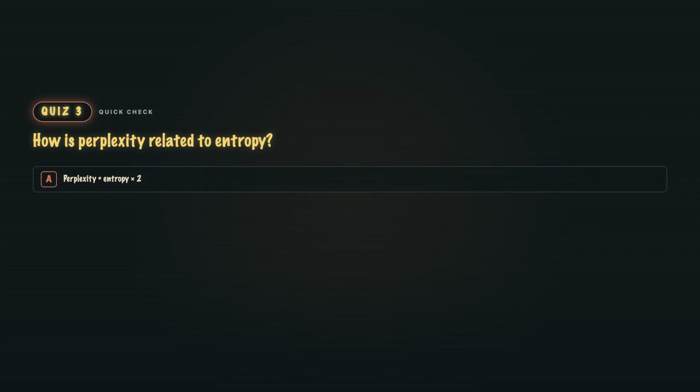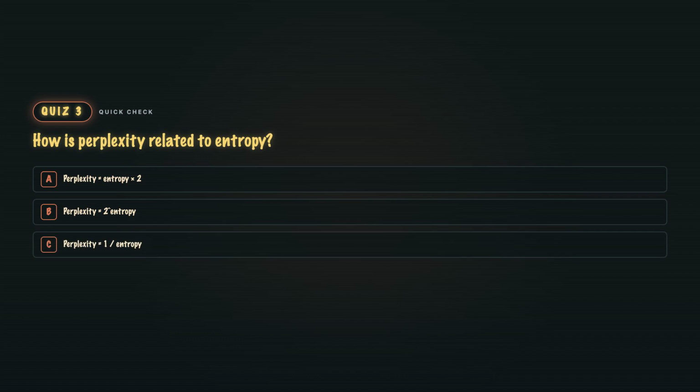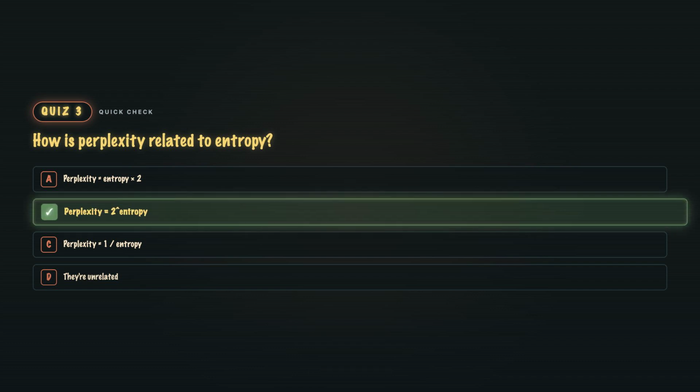Quiz 3. How is perplexity related to entropy? A. Perplexity equals entropy times 2. B. Perplexity equals 2 to the entropy. C. Perplexity is 1 over entropy. Or D. They're unrelated. B. 2 to the entropy. If your model has h bits of uncertainty per token, it's perplexed as though it were choosing among 2 to the h equally likely options. Perplexity is entropy in evening wear. Every LM leaderboard reports it.